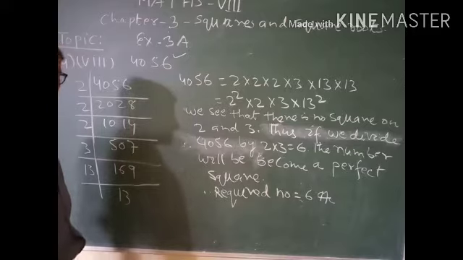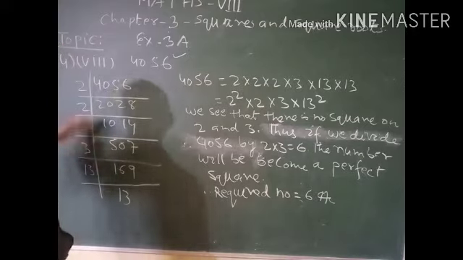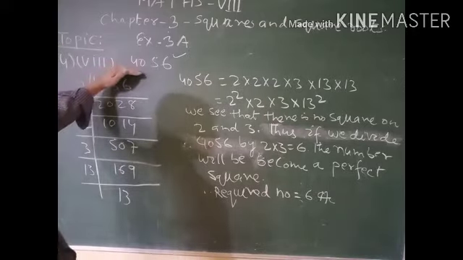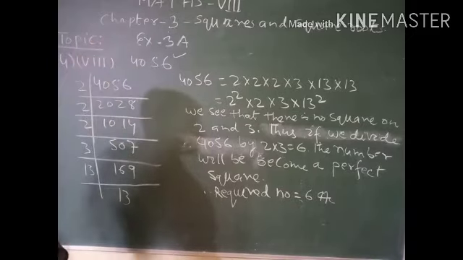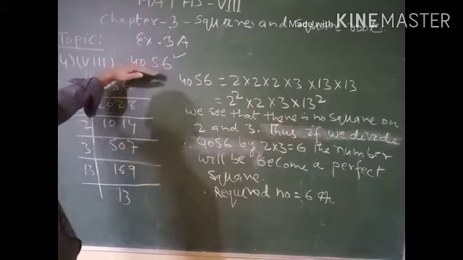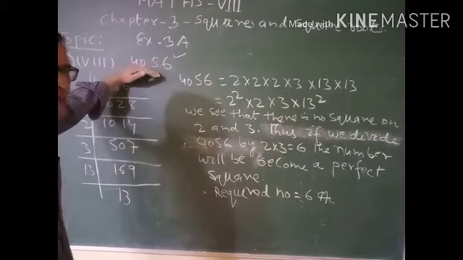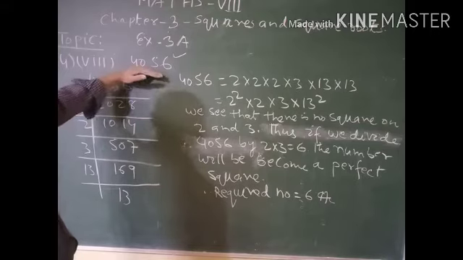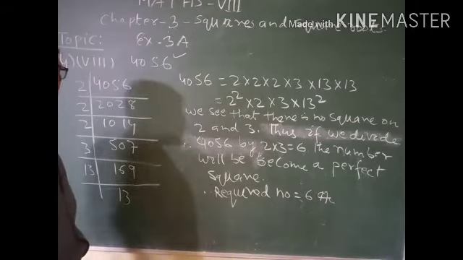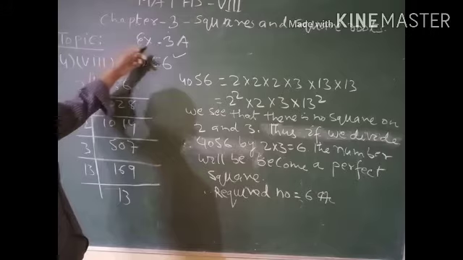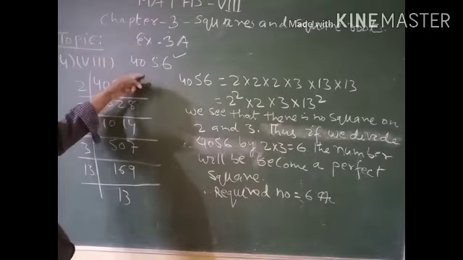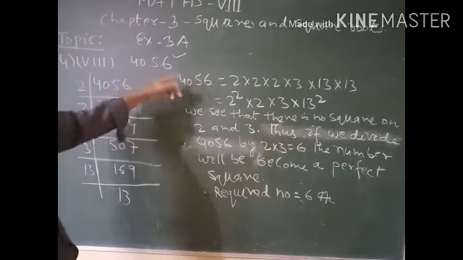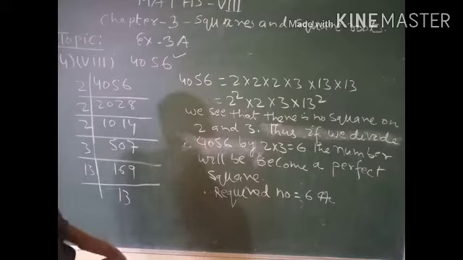This is the reverse of question number 3. In question number 3, we were to find a number by which it should be multiplied, and here we are to find a number by which it should be divided to make it a perfect square number.